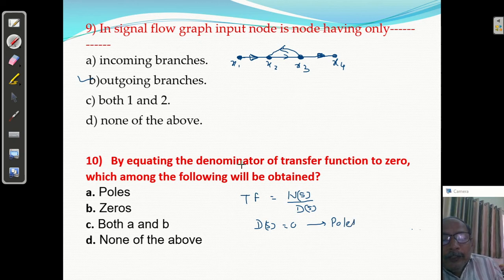When the denominator is equated to 0, the transfer function becomes infinite, and we get poles. Yes, A answer is correct. Question number 10, A.